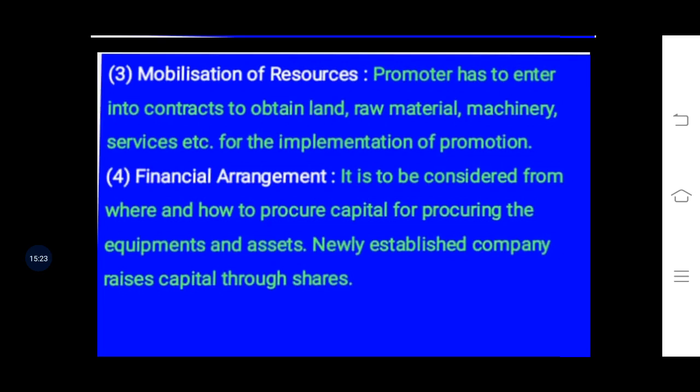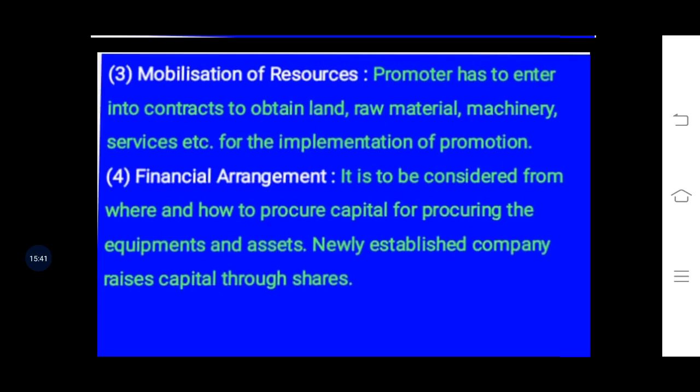So it holds an important position for the company, and if the promoter comes into any contract for the company on his own name or in the name of the company, so that contract is valid.